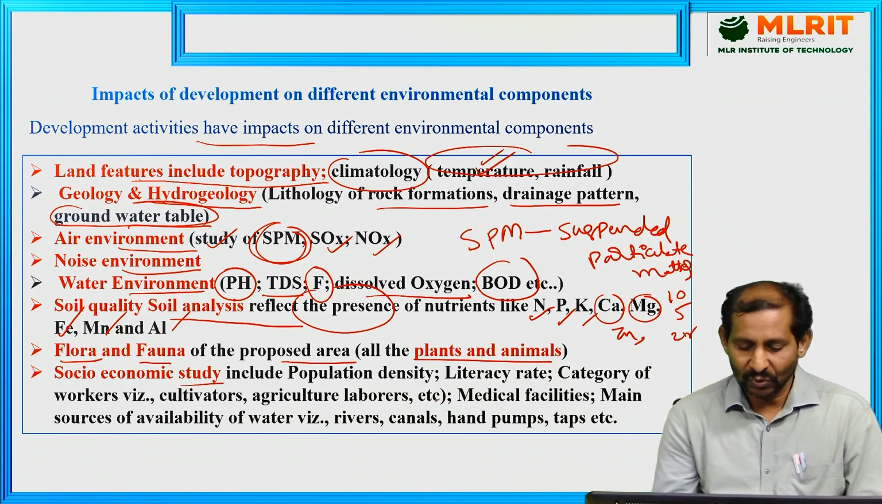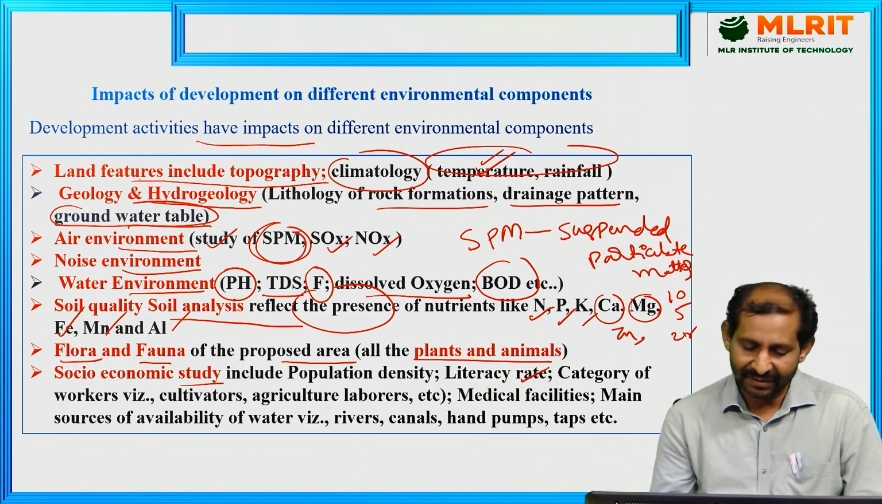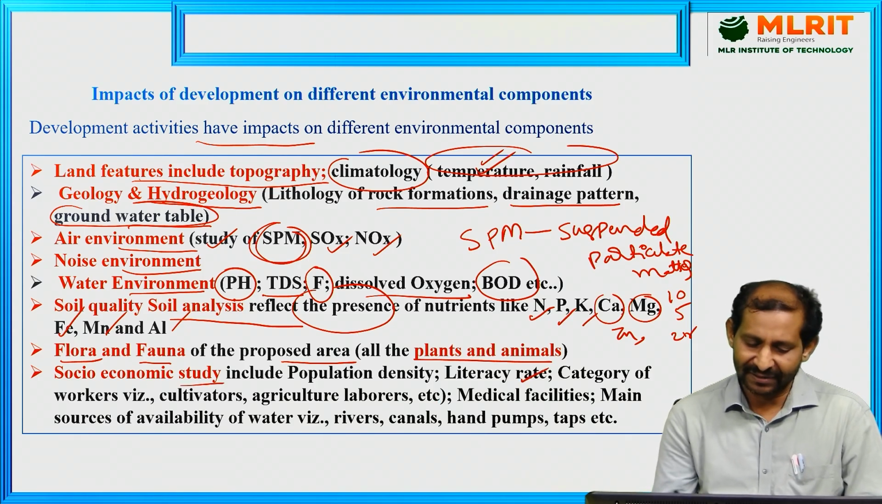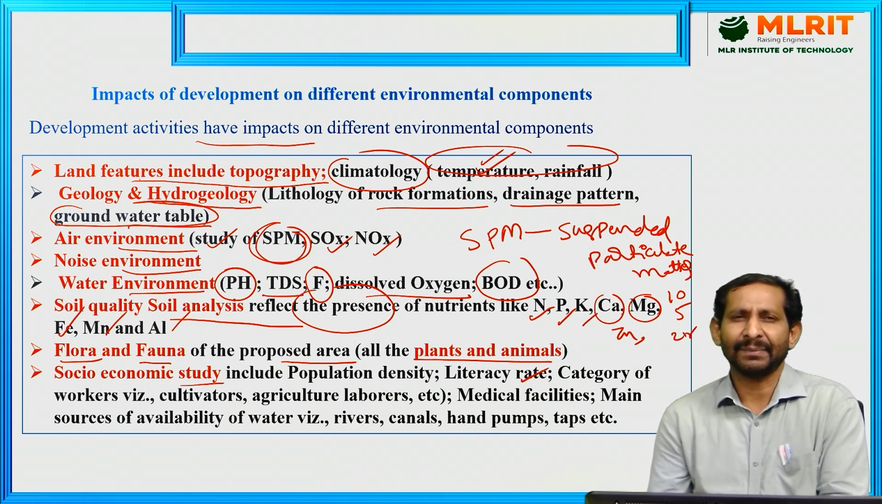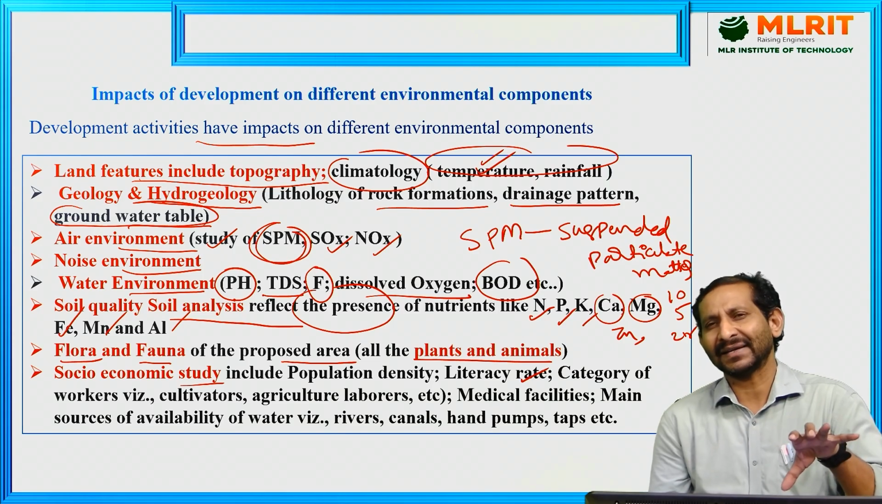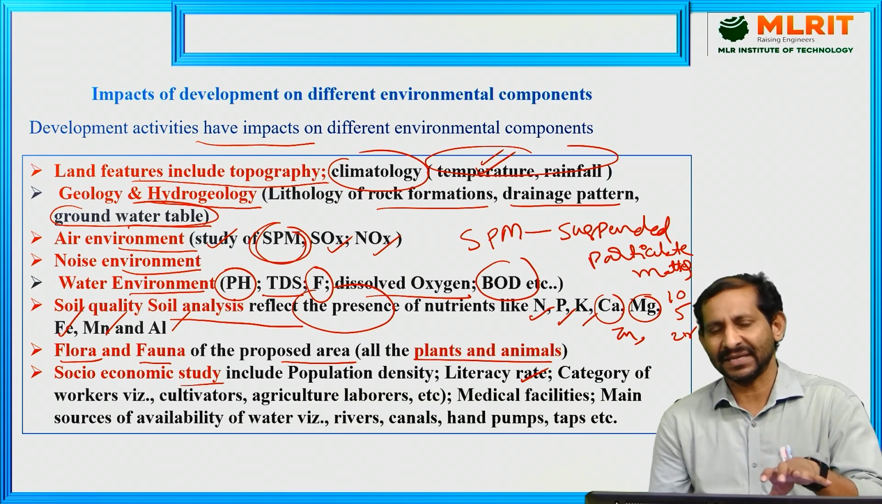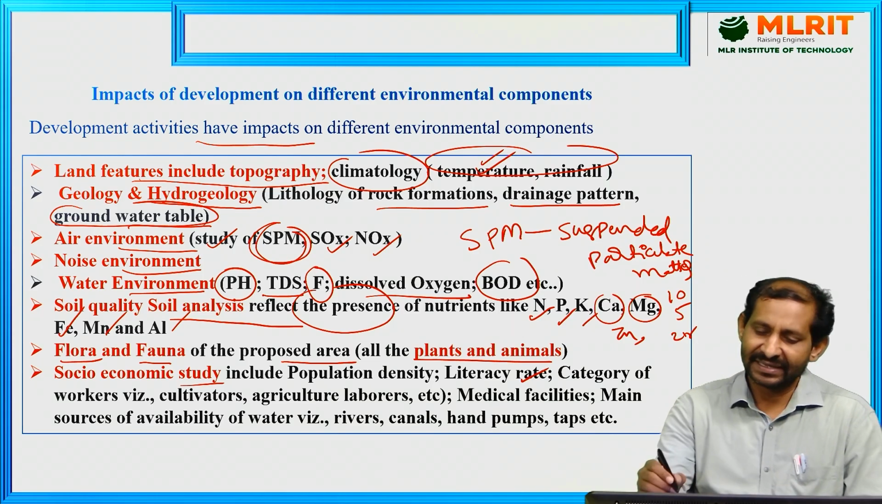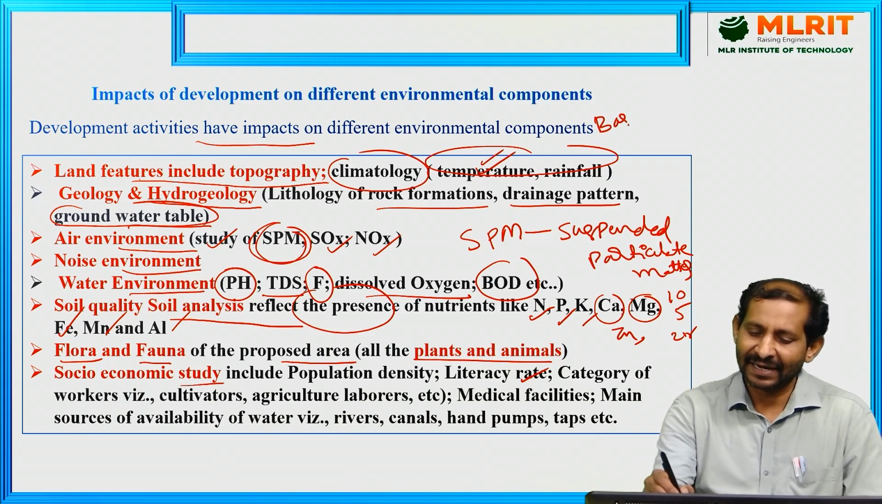Socio-economic study also covers the impact on the literacy rate, category of workers, cultivators, agricultural laborers, and medical facilities. These are all socio-economic aspects studied when a developmental activity is planned in that particular place. Together, these are called the baseline data, the collected information.